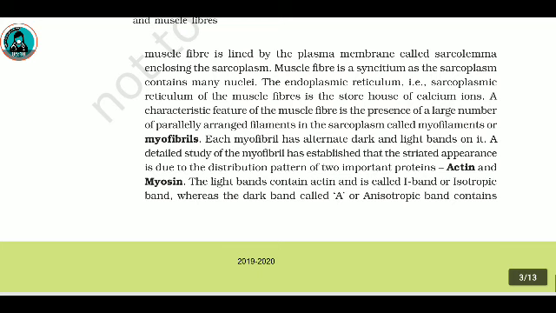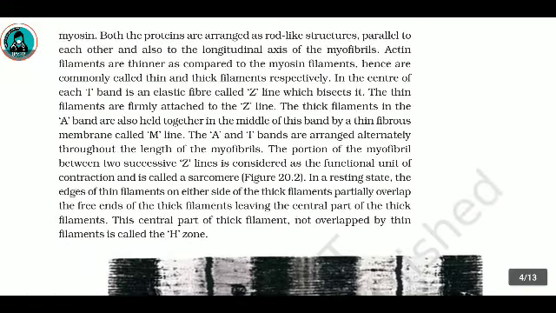called myofilaments or myofibrils. Each myofibril has alternate dark and light bands on it. A detailed study of myofibril has established that the striated appearance is due to the distribution pattern of two important proteins, actin and myosin. The light bands contain actin and are called the I band or isotropic band, whereas the dark band, called the A or anisotropic band, contains myosin. Both the proteins are arranged as rod-like structures parallel to each other and also to the longitudinal axis of the myofibrils. Actin filaments are thinner as compared to the myosin filaments, hence are commonly called thin and thick filaments